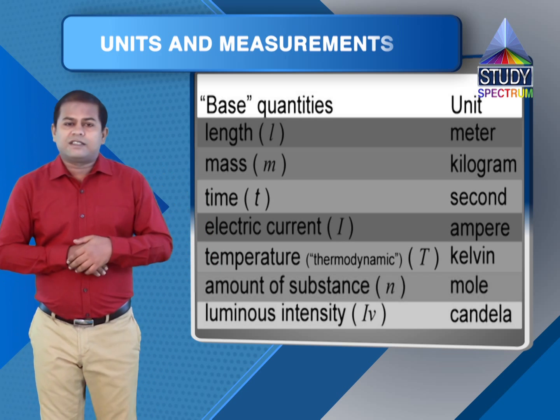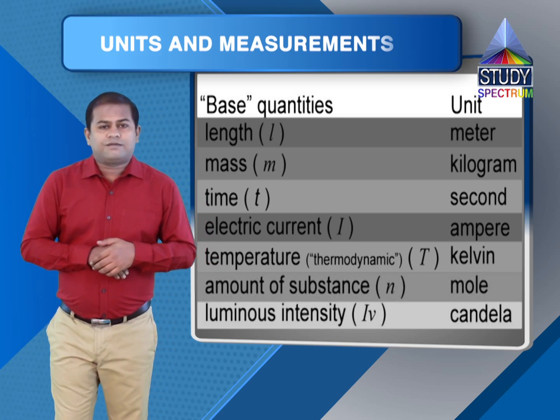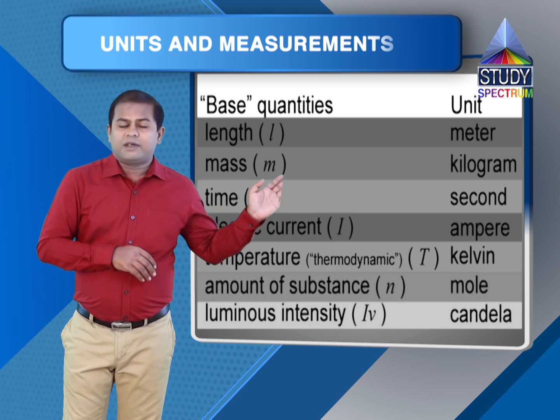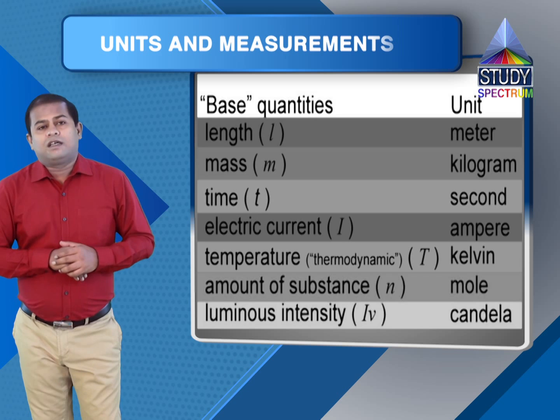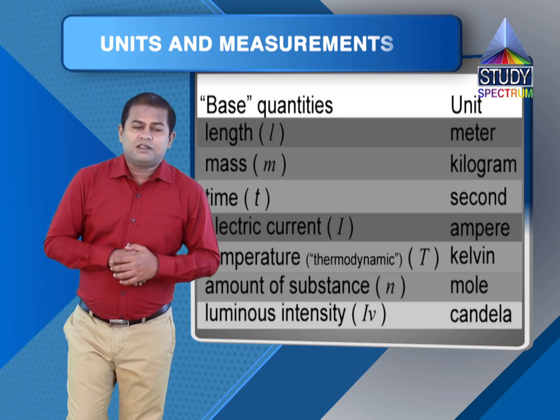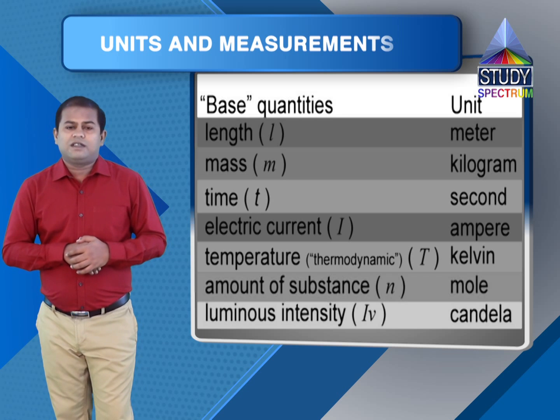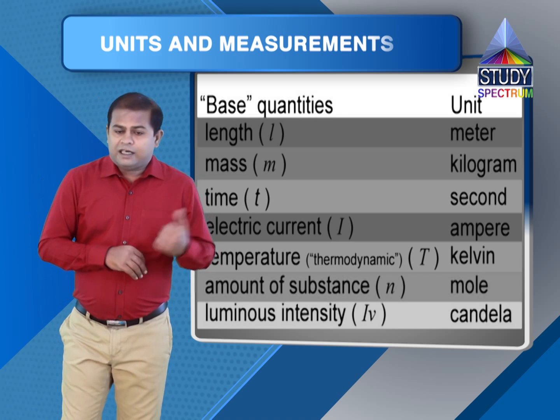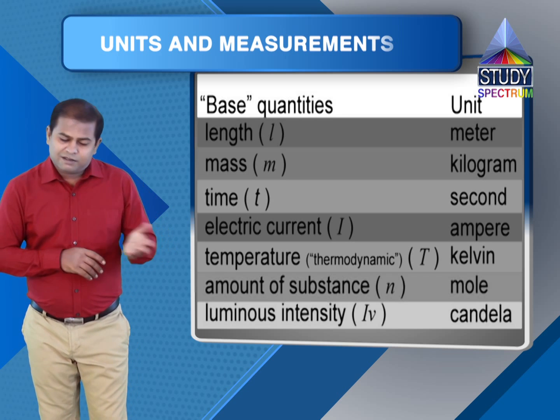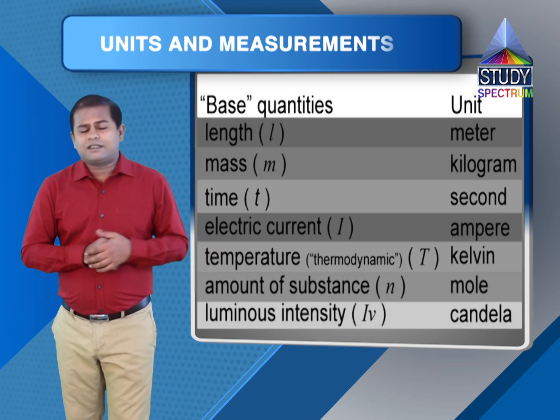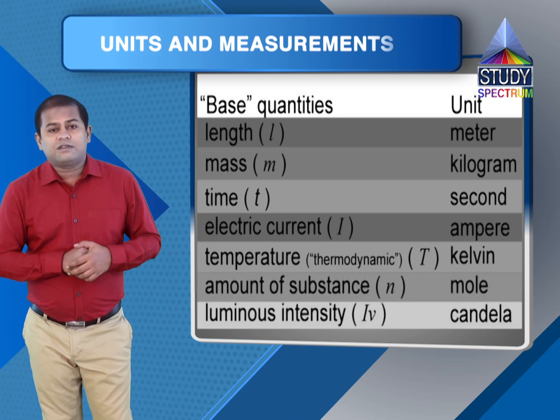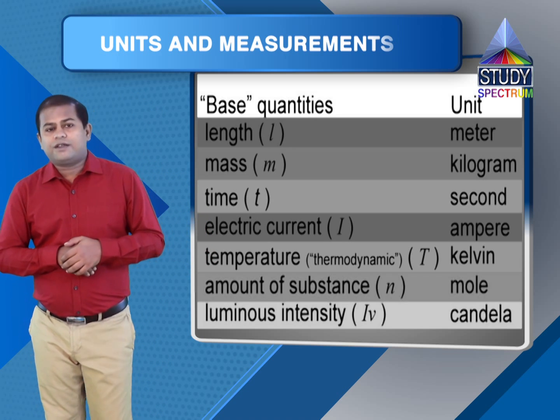Okay, moving to next. Electric current. Electric current was fifth physical quantity which was taken as fundamental quantity in SI system, and unit for its measurement was ampere. Unit for measurement of current was ampere, and again it is abbreviated as capital A. Why? Again, after the name of the scientist. So capital A should be used as abbreviation for ampere, not small a. Okay.